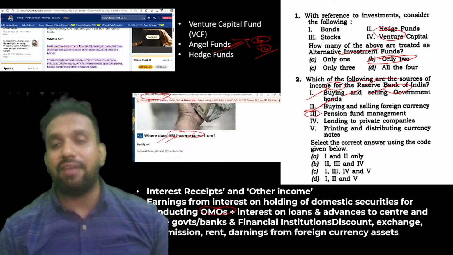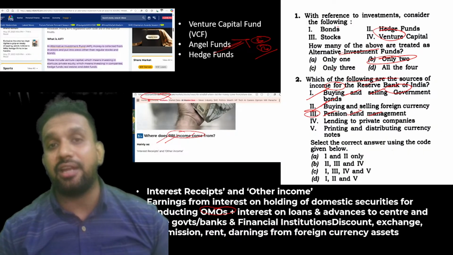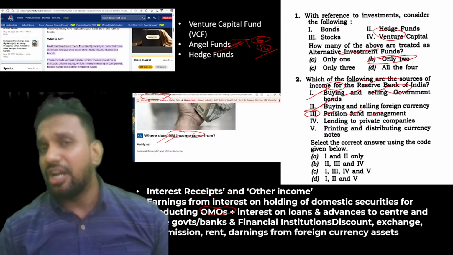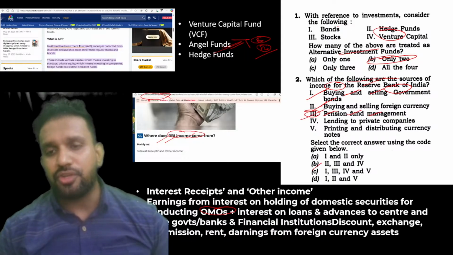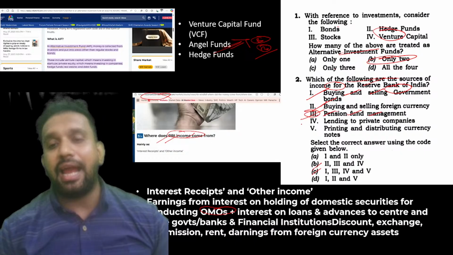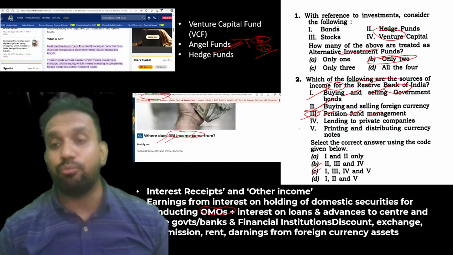The third one we have is pension fund management. Have you ever heard that RBI and PF have any relation? You did not hear it. So if you remove this, options B and C would have been gone. And if you know the fourth one, your answer would have been even better.